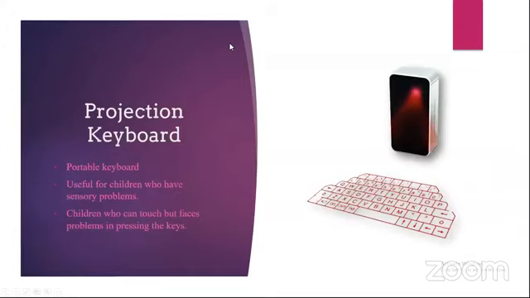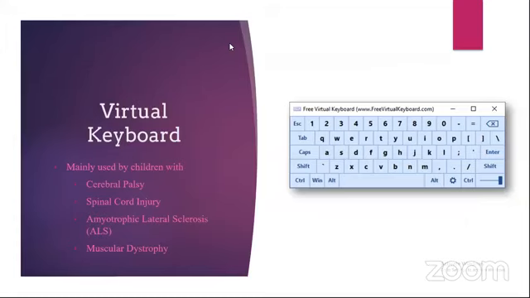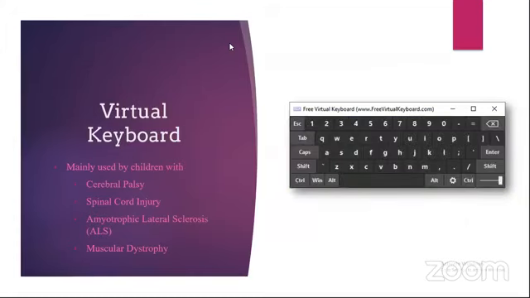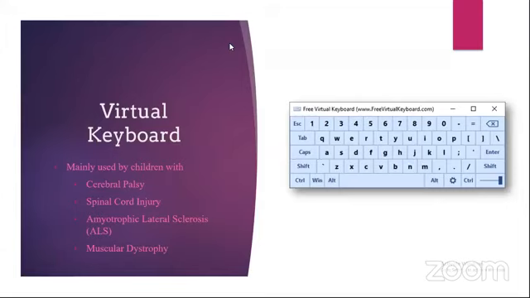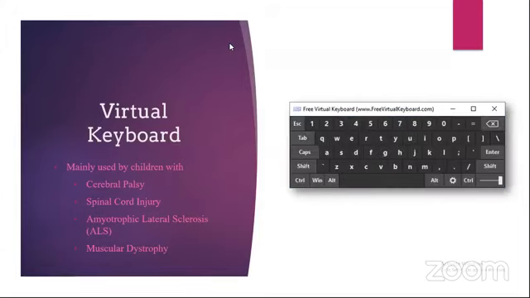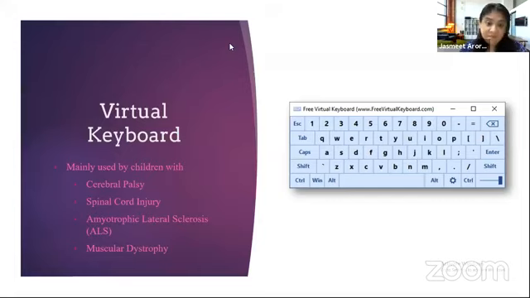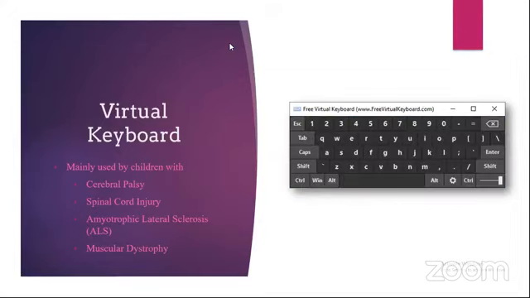Next, we have projection keyboards. These are portable keyboards and they're very useful for children having sensory problems. Children who can touch but who have problems in pressing the keys. Next, we have virtual keyboards. They are majorly used for children with cerebral palsy, spinal cord injury, ALS, and muscular dystrophy, where they cannot have their hands on the table to type, but they can pinpoint on the screen to operate the keyboard.